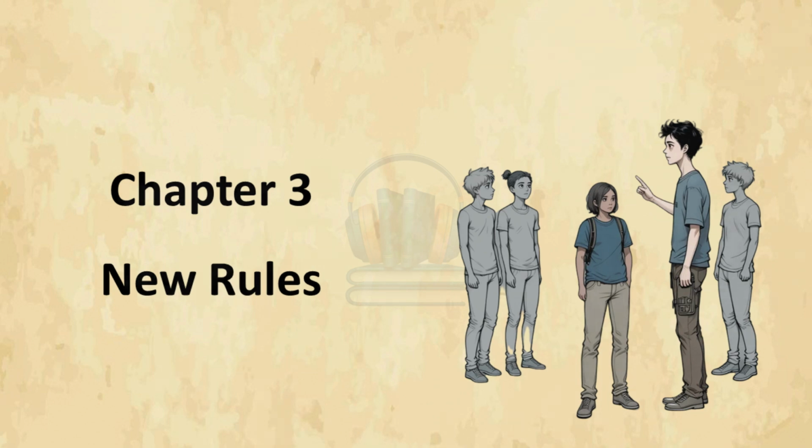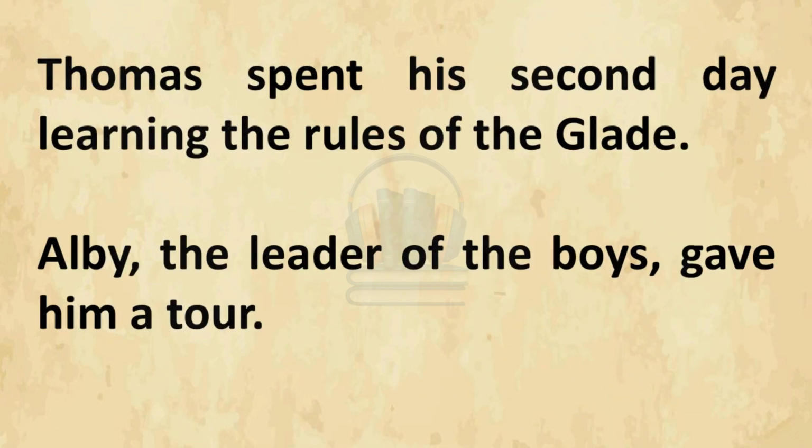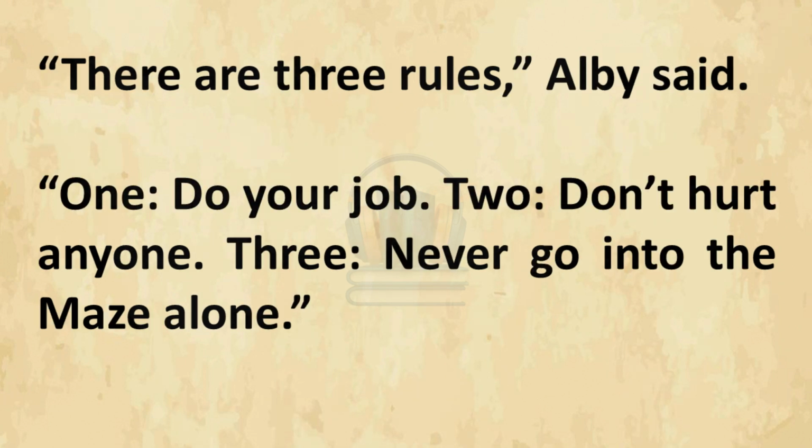Chapter 3. New Rules. Thomas spent his second day learning the rules of the Glade. Albie, the leader of the boys, gave him a tour. "There are 3 rules," Albie said. "1. Do your job. 2. Don't hurt anyone. 3. Never go into the maze alone."